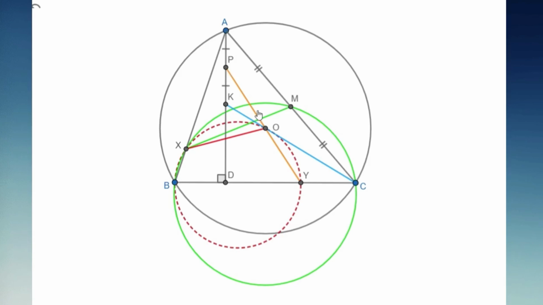If PO intersects BC at Y and the circumcircle of triangle BCM meets AB at X, prove that BXOY is cyclic. I suggest you pause the video for a few minutes to really think about the problem, then come back and watch the rest of the video.